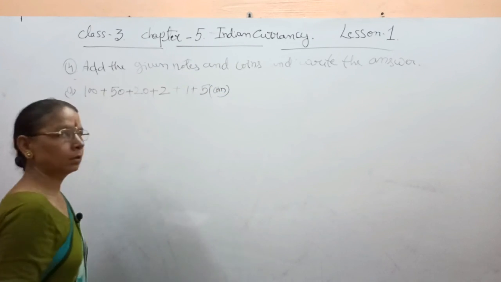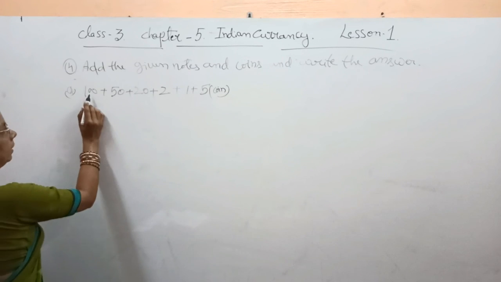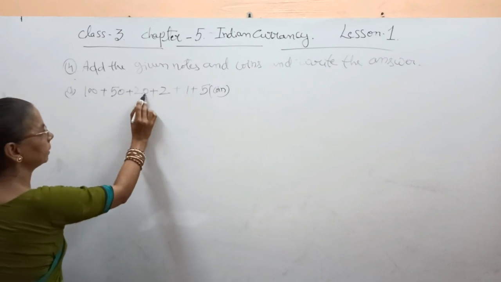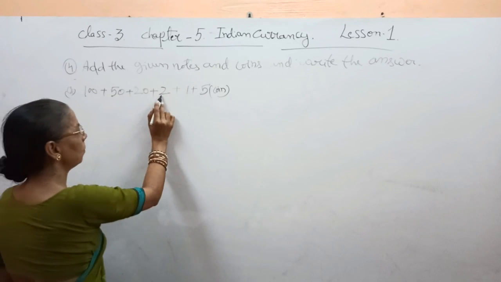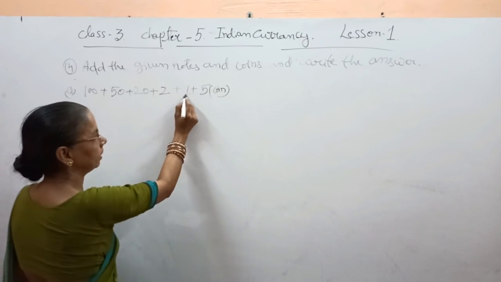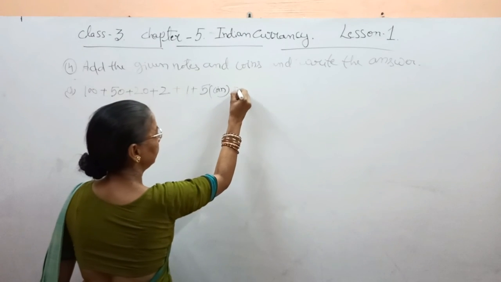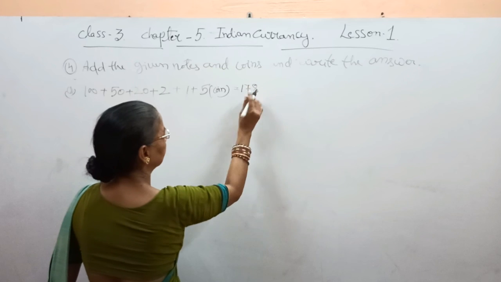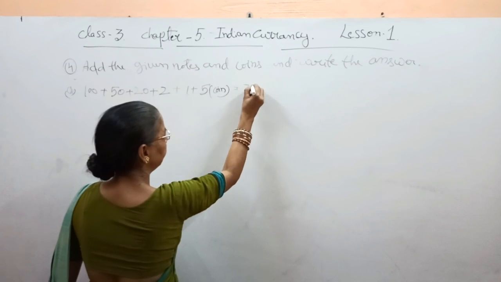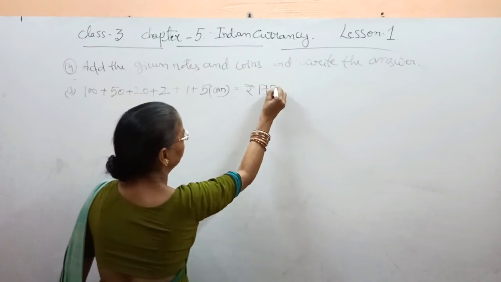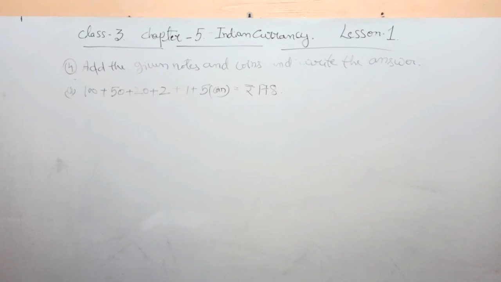Now we have to add it: 100 plus 50, 150 plus 20, 170 plus 2, 172, then 173, then plus 5, it is 178. We have to write it as rupees 178. Like this, we have to write the total of given notes and coins. Today I will stop here only.